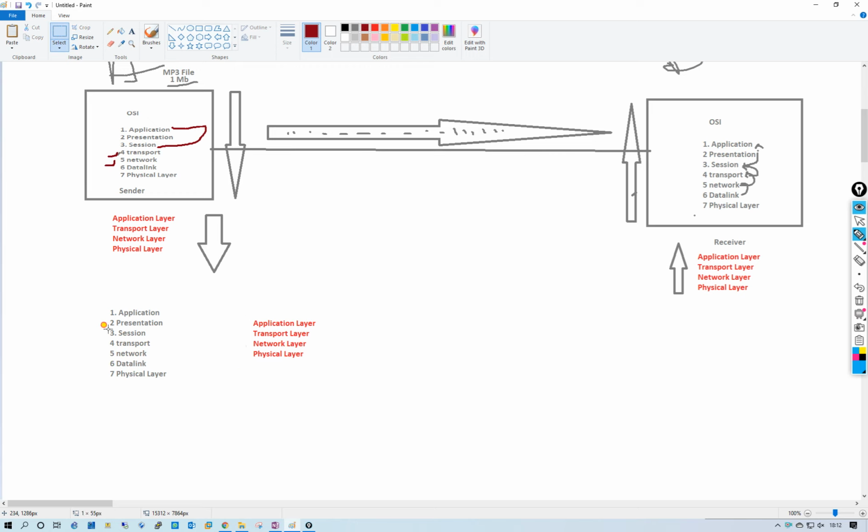Application, presentation and session, these three are called the upper layers, and together they are known as the application layer. Transport is called transport, and network is called network.